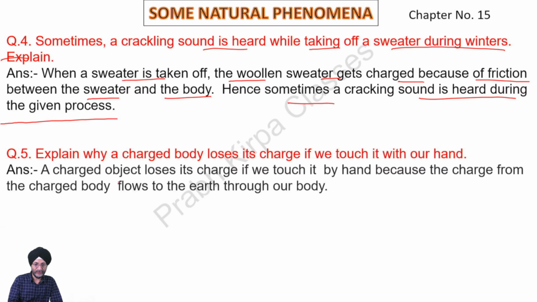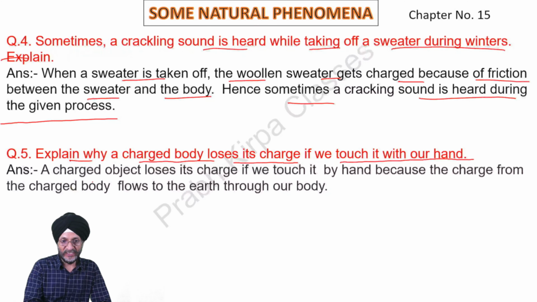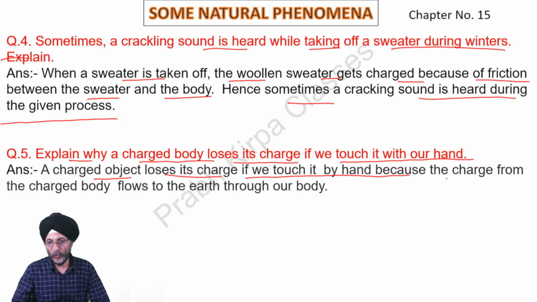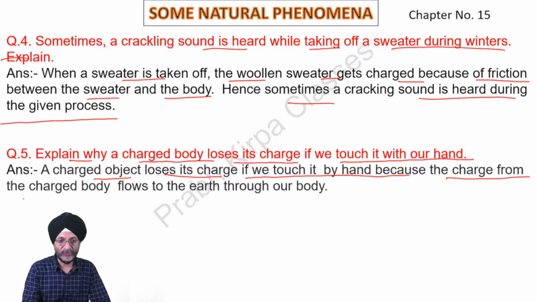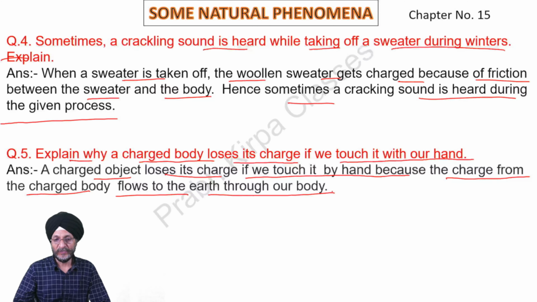Next, question 5. Explain why a charged body loses its charge if we touch it with our hand. A charged object loses its charge if we touch it by hand, because the charge from the charged body flows to the earth through our body.